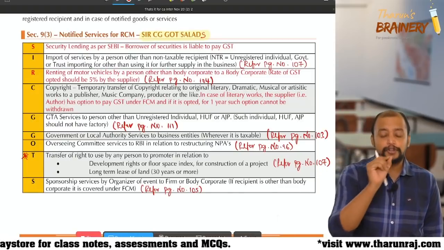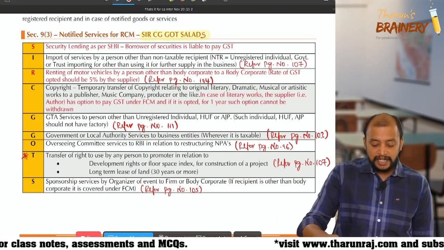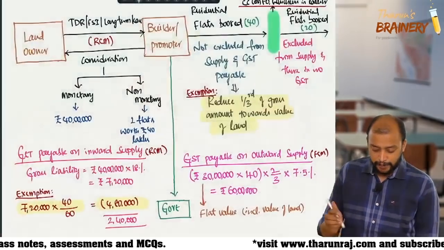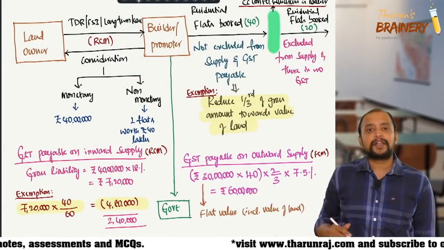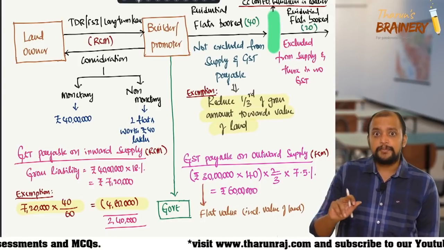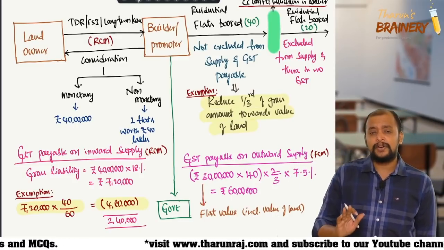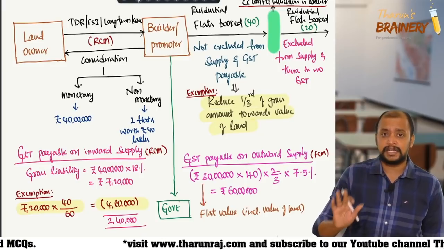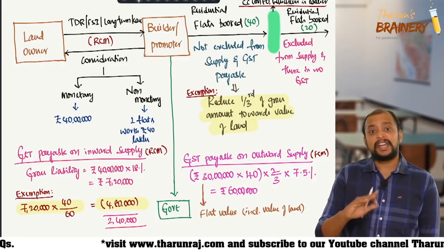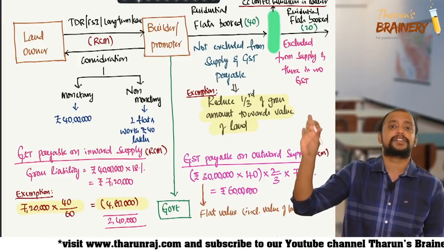Now there are a few queries. Can a builder avail ITC with respect to this? See, actually a builder can avail ITC, but there is a restriction, and that restriction you will learn at CA Final level. So right now for your CA Intermediate exam, a builder can avail ITC if they can avail ITC as per the provisions of the input tax credit chapter.